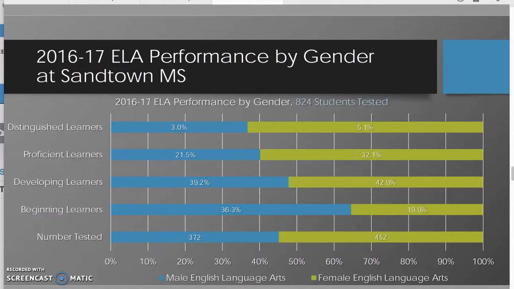Our developing learners, our males were at 39.2%, while our female learners were at 42.9%. Our proficient learners, our females have the larger percentage here at 32.1%, and our proficient learner males were at 21.5%. Distinguished learners, our female students were at 5.1%, while our distinguished learner male students were only at 3%.